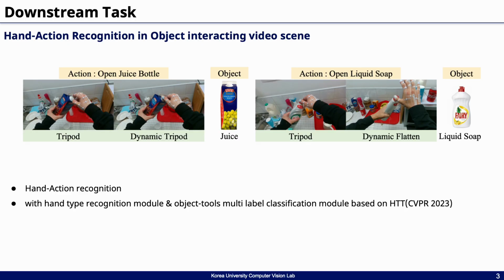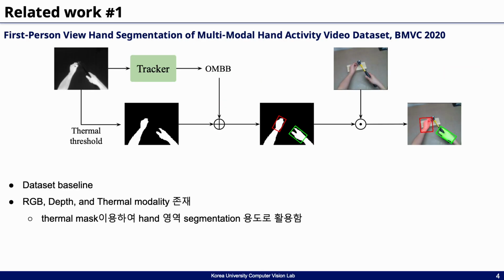As you can see in the attached image, in sequences where different hands interact with objects like opening the cap of a juice bottle, the grasp type can be categorized into hand types such as tripod and dynamic tripod. Based on this, my research aims to explore how incorporating hand type information and object labels into the dataset can lead to improved performance in hand action recognition tasks.